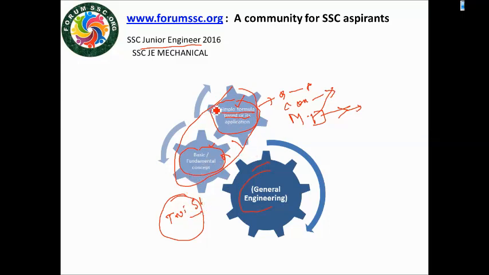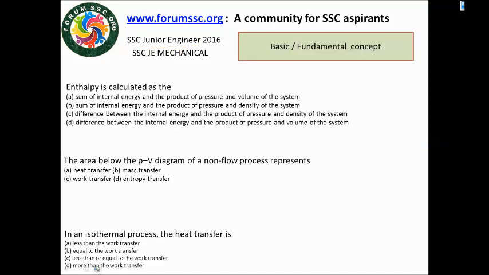In formula-based questions, approximately 28 questions were asked in 2015. There were a total of 56 questions on basic fundamental concepts, and the twisted questions were 16. These two are the simple forms of questions. We will discuss these two.